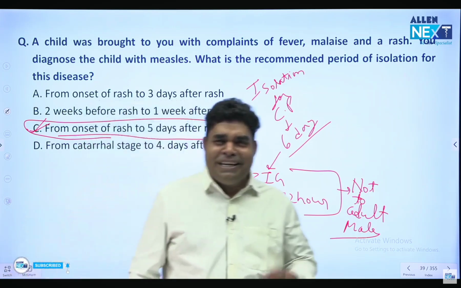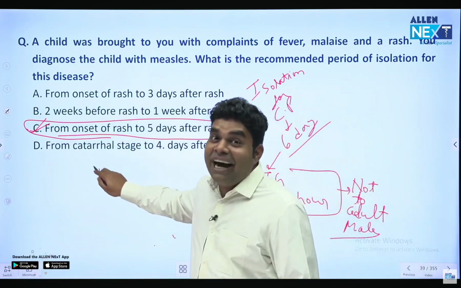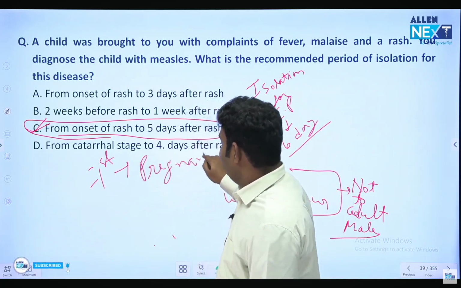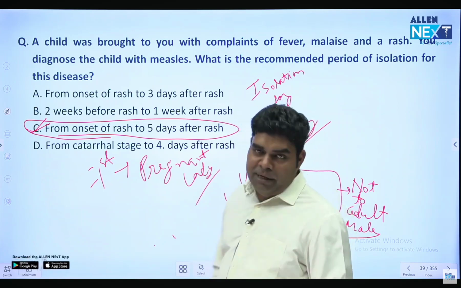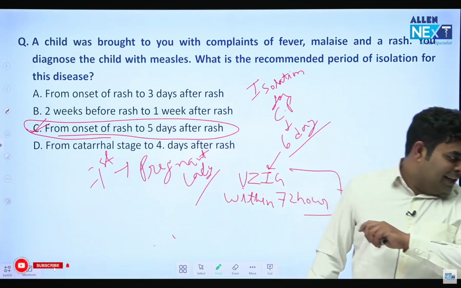Whose preference? The mother's or the wife's? Tell me. In this case, the wife. First preference is the pregnant lady, because there can be congenital anomalies. Second preference is old age and a child less than 1 month. Okay, so do remember these points. Next question.